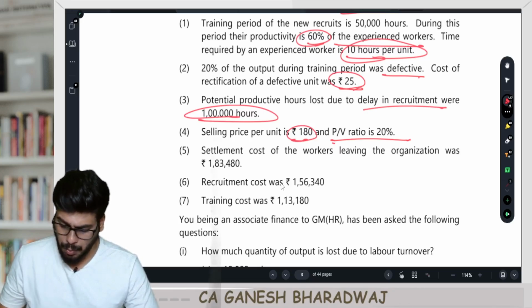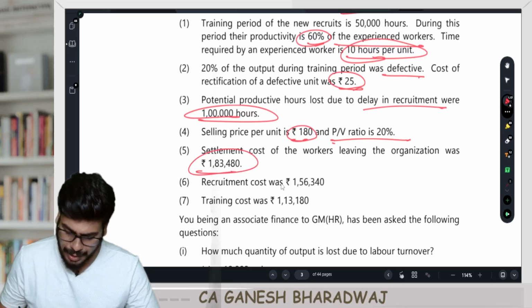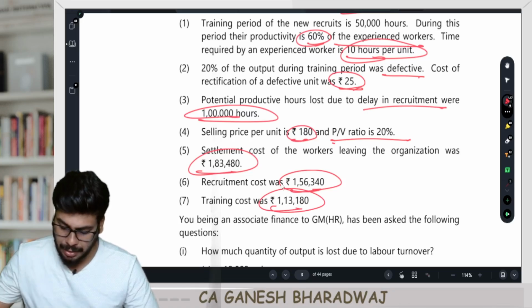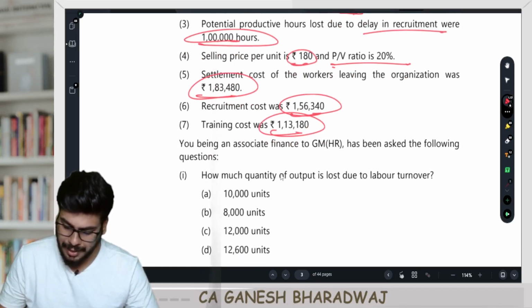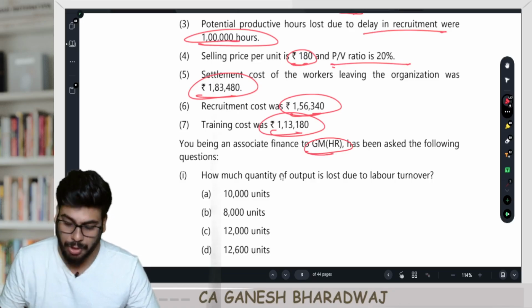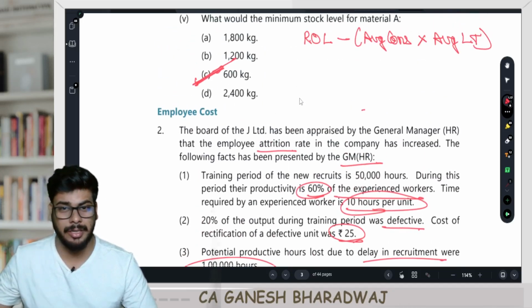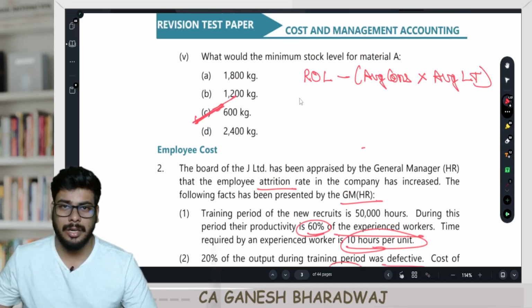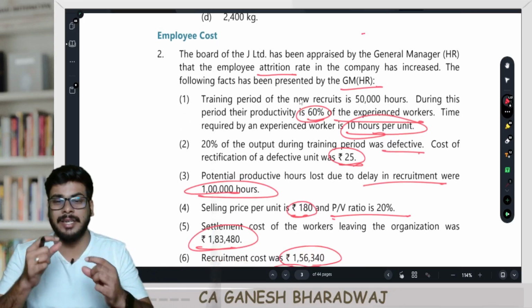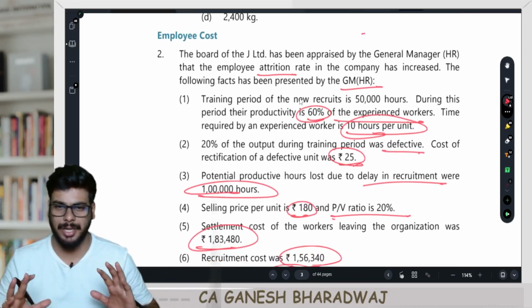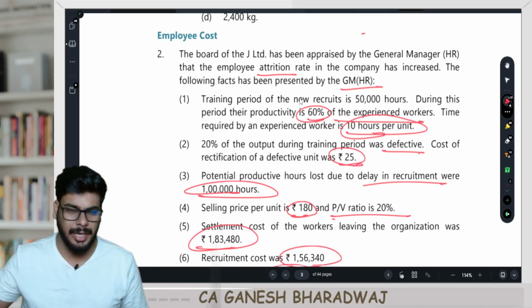The settlement cost of the workers leaving the organization was 183,480. Recruitment cost was 156,340. Training cost was 1,13,180. You being an associate finance to the general manager HR, have been asked the following questions. Now, guys, isn't this similar to the question that we've already covered in our regular batch? Right? There was one question regarding the profit foregone due to labor turnover, right? But in this question, certain additional data is also being given. That's about it. Predominantly, it's the same.